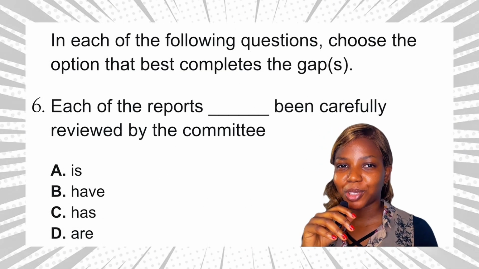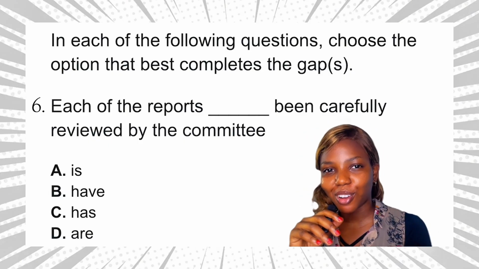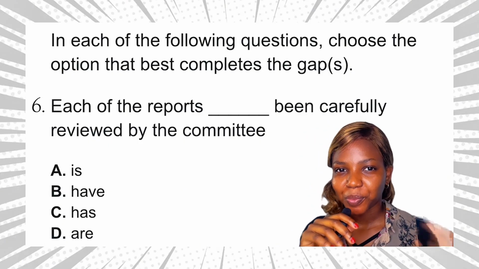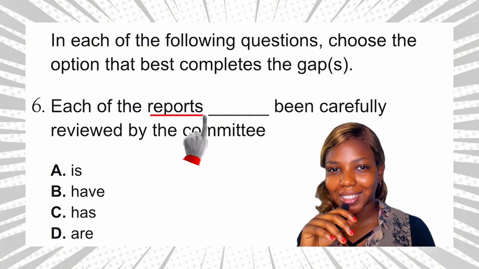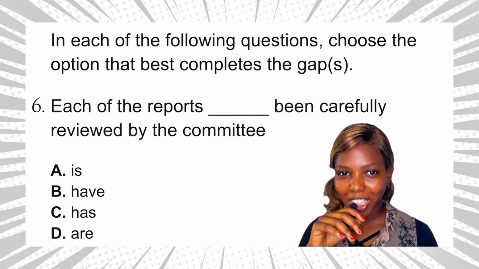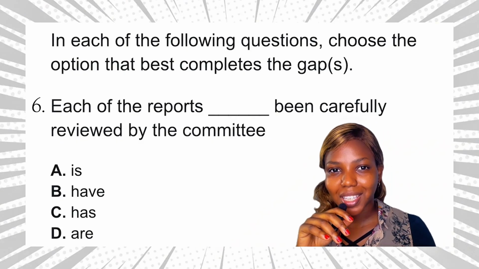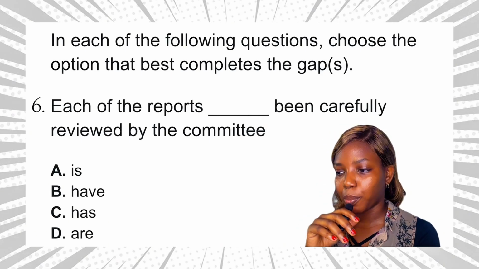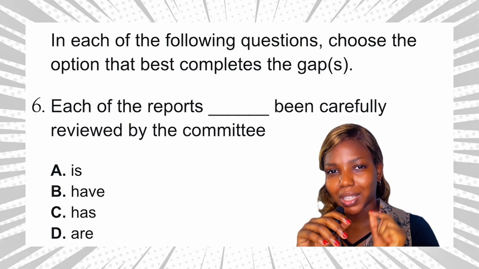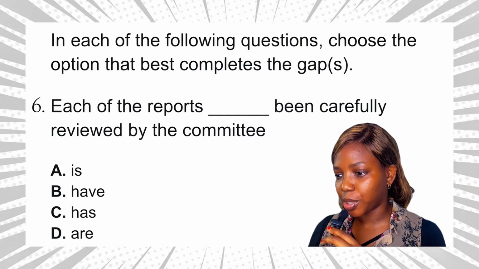So how would you approach this question? JAMB is testing grammar, okay, the rule of concord. Now the rule is simple. Each of is followed by a plural noun and it takes a singular verb, while each is followed by a singular noun and it takes a singular verb. So we can see each of in this sentence, right? Reports is plural, but it still takes what? The singular verb.